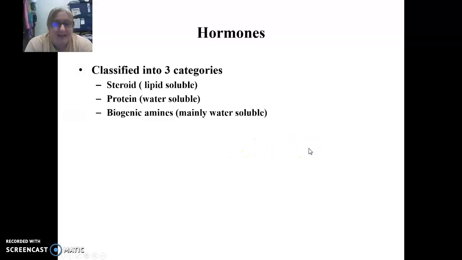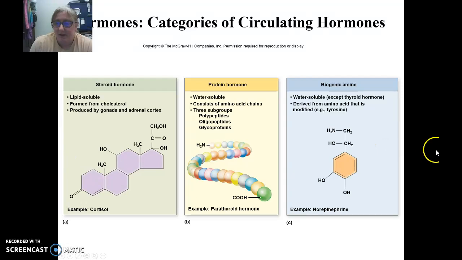We can also classify hormones in 3 different groups. So we have steroid hormones, protein hormones, and then biogenic amines. Protein and biogenic amines are typically water-soluble hormones. Steroid hormones are lipid-soluble. And so here we can see all 3. The most common type of hormone is the protein hormone.